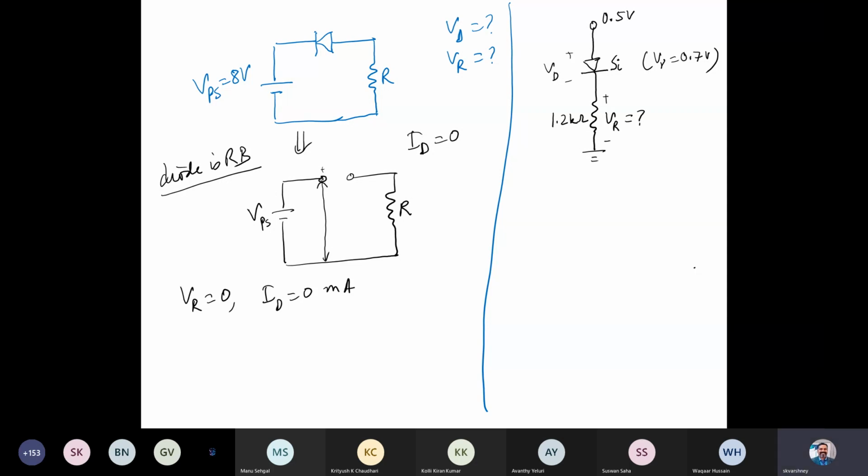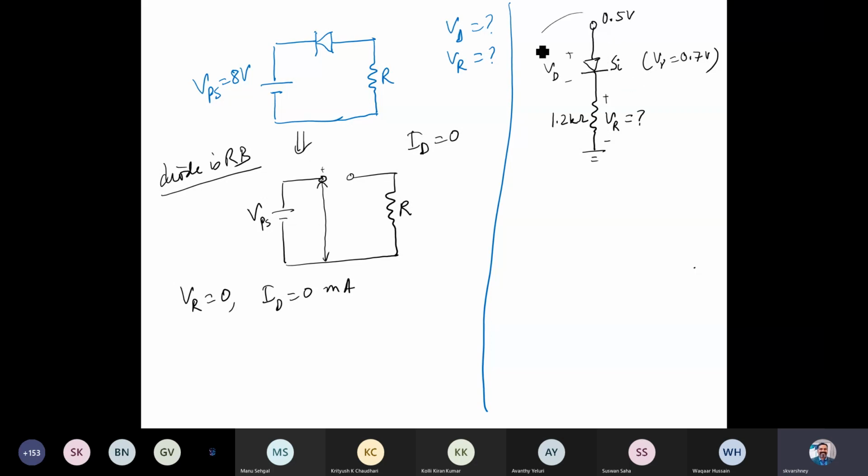Let's say it's problem number 2. Anyone? So it will be 0. Yes. Because the input voltage is less than your V gamma, the diode cannot be on, it won't be conducting. So it will be simply an open circuit, so it will be 0.